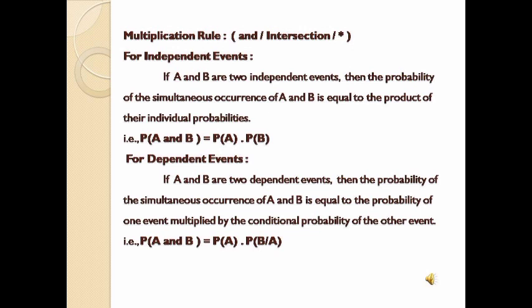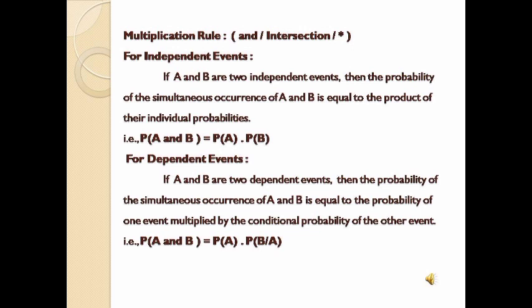Now we'll come to the multiplication rule. Multiplication represents intersection, and the multiplication symbol. So how does the multiplication rule vary for independent events and dependent events? Now see the multiplication rule for independent events. If A and B are two independent events, then the probability of the simultaneous occurrence of A and B is equal to the product of their individual probabilities. That is, P of A intersection B equals P(A) into P(B).